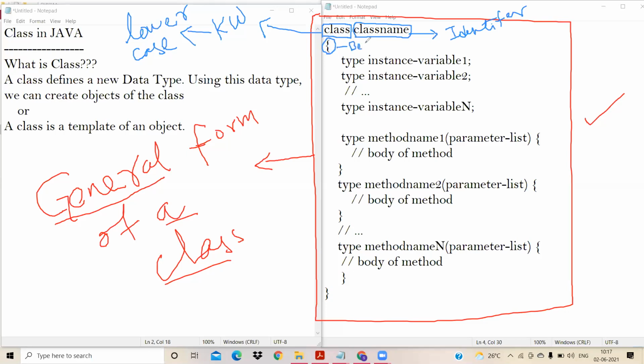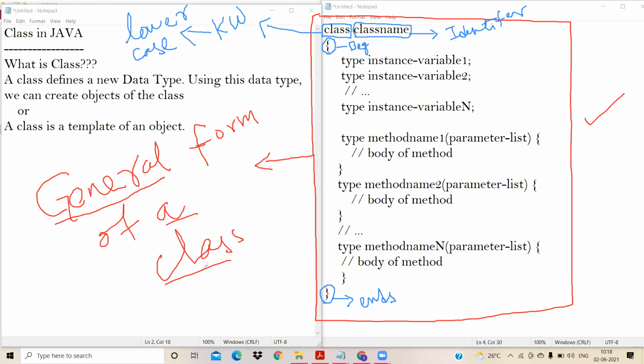Okay. My class begins with this opening flower brace, and my class ends with this closing flower brace. The most important difference you must notice with respect to C++ is that in C++ we used to put a semicolon at the end, but that is not true in the case of Java. In Java, we should not put a semicolon at the end of the class.